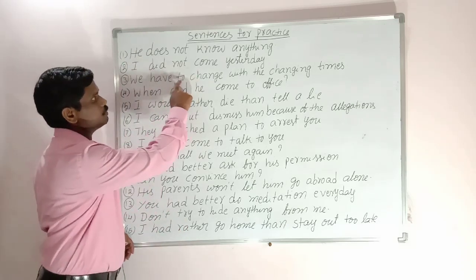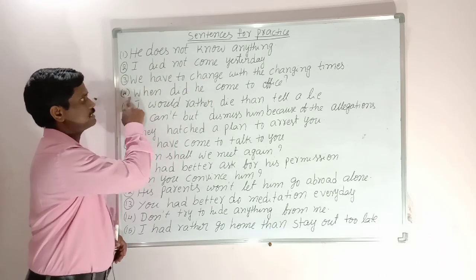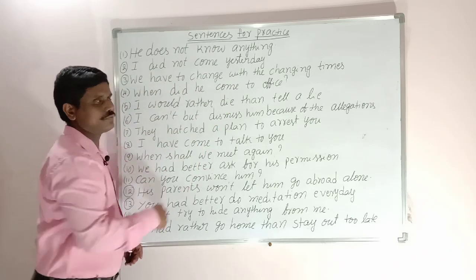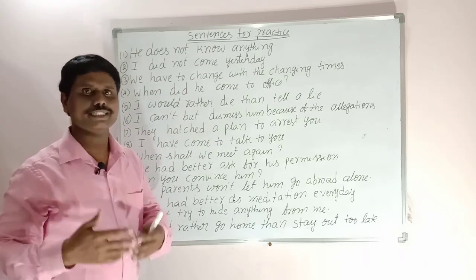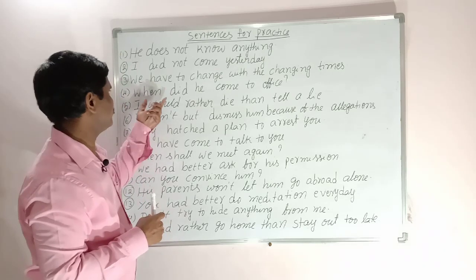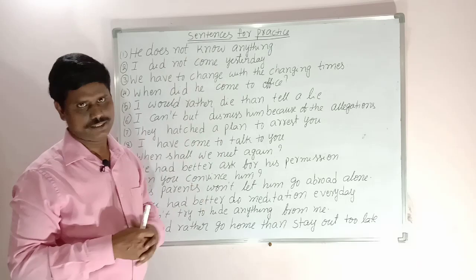Here 2 plus verb 1, to change. After 2 we use verb 1. Next sentence. When did he come to office? Because I didn't say, so when did plus verb 1. When did he come to office?